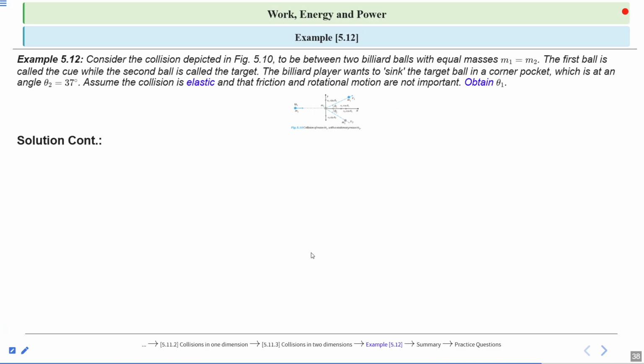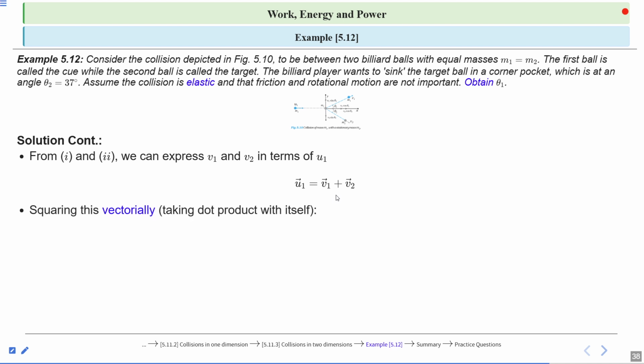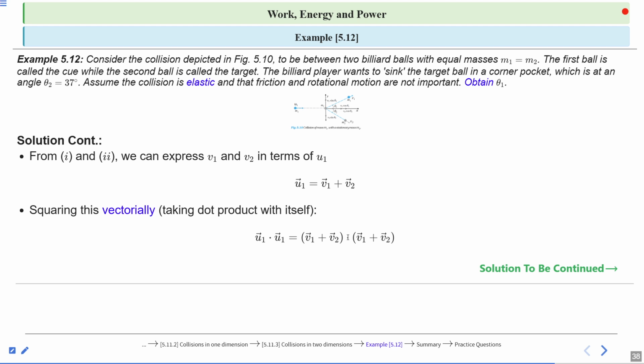Next, from the first and second equations, we can express v1 and v2 in terms of u1. So it will be u1 is equal to v1 plus v2. Squaring it vectorially, taking dot product with itself, it will be u1 dot u1 is equal to v1 plus v2 dot v1 plus v2. When we solve this, we will get new terms.